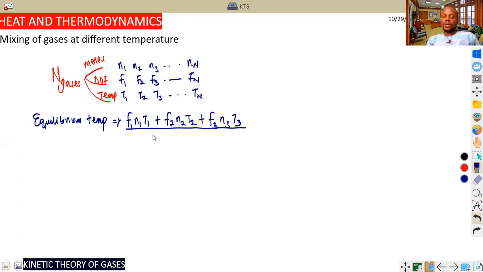That is T equals F1 n1 T1 plus F2 n2 T2 plus F3 n3 T3, continuing towards Fn nn Tn, divided by F1 n1 plus F2 n2 plus F3 n3 up to Fn nn.